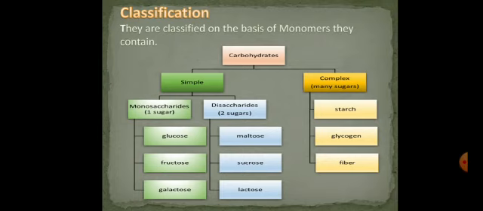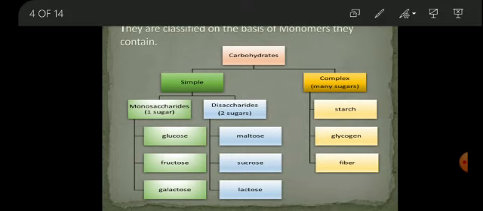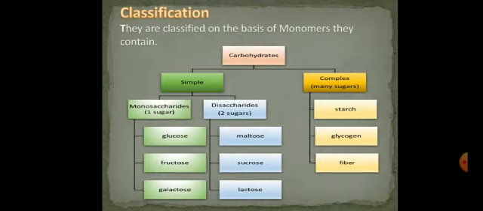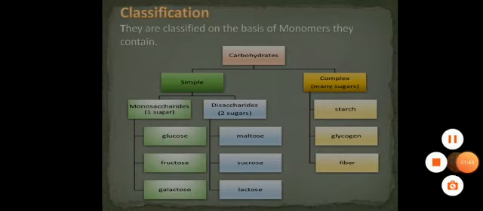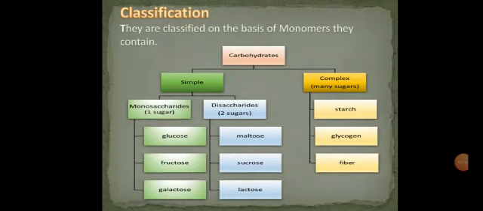Now come towards the classification. First of all, I must clear that carbohydrates are classified on the basis of monomers they contain. Carbohydrates are further classified into two types. The first one is simple carbohydrates and the other one is complex carbohydrates. The simple carbohydrates are further classified into two types, the monosaccharides and disaccharides. The word monosaccharides is derived from the Greek language, and it is the combination of two words where mono means one and saccharon means sugar unit.